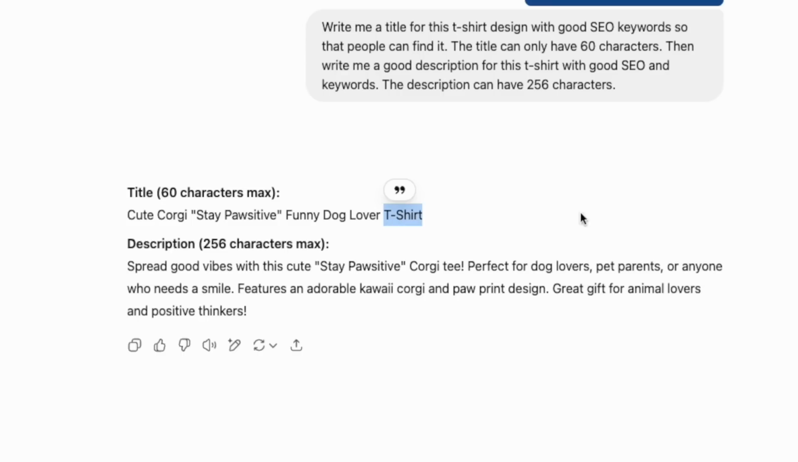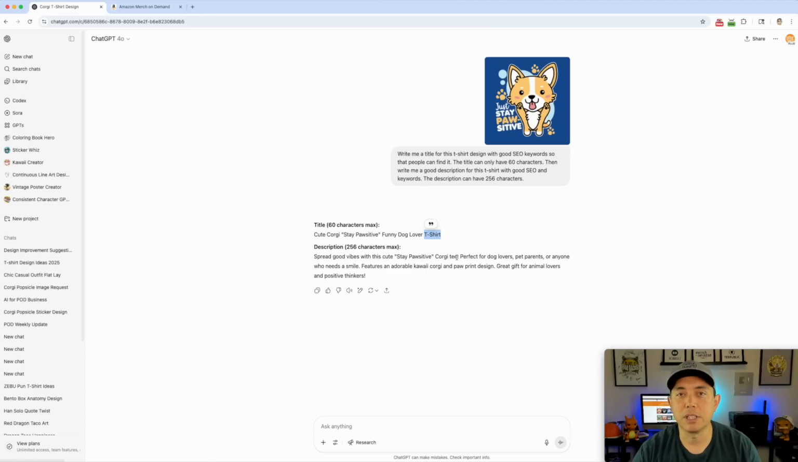Funny dog lover, and then t-shirt is going to be added automatically, or whatever product is there on Amazon, so you don't have to put that. And then look at that, spread good vibes with this cute stay positive corgi tee. Now again, you don't have to put tee on here, so you may have to tell ChatGPT not to put t-shirt or tee or anything like that. But it has perfect for dog lovers, that's great. Kawaii, it's saying that kind of stuff. And you can do it for descriptions or anything else that needs it like that.